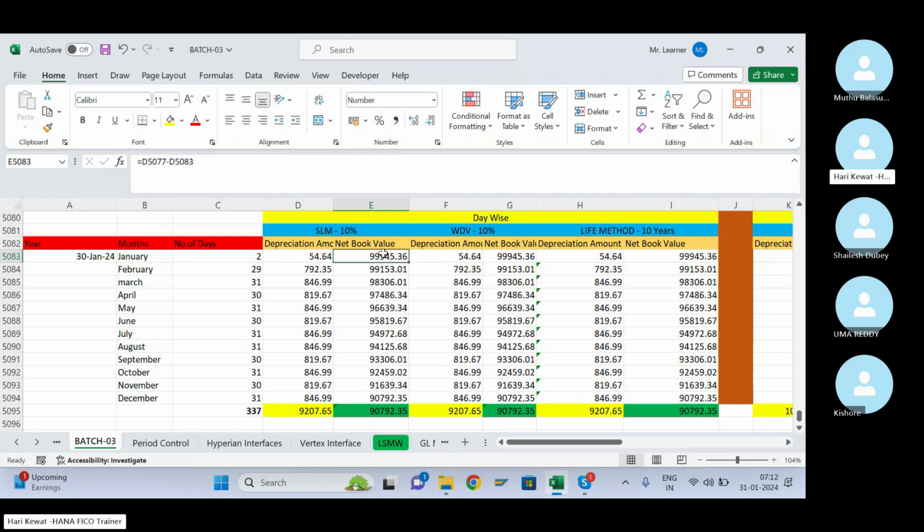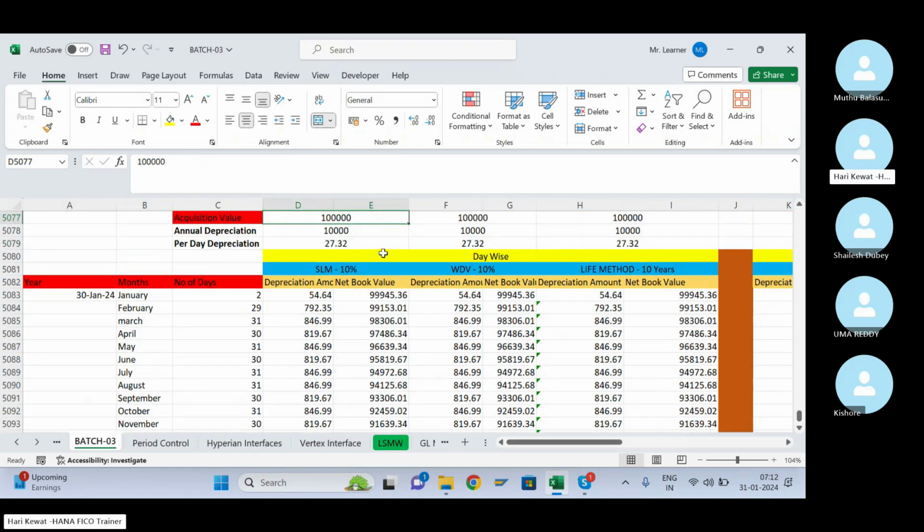Now, what is called net book value? Net book value means your acquisition value minus depreciation. So after using 2 days in January, at the end of the January month, what is the value of the asset left over? That is known as the net book value. Whether you can sell in the market for this amount or not is a secondary thing.